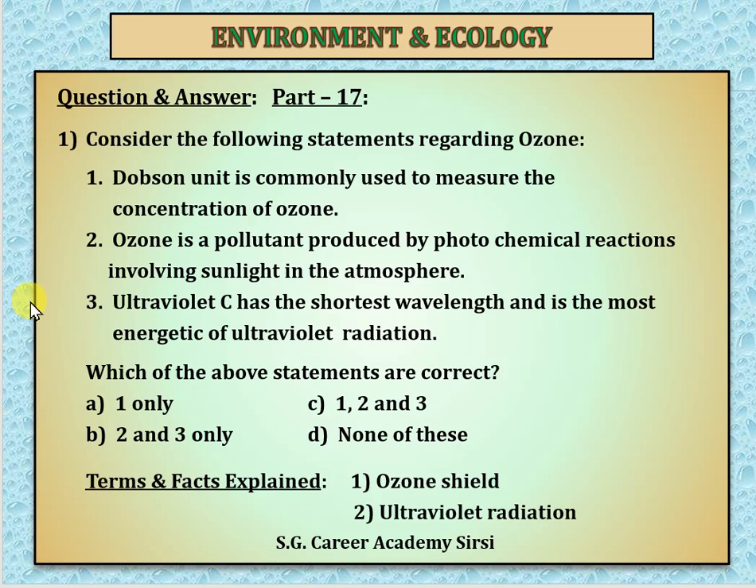So we will analyze each statement. It is common knowledge that the ozone layer is the most important layer in the stratosphere, which protects the living organisms on the Earth's surface by absorbing the ultraviolet radiation. Ultraviolet radiation is also divided into three types: ultraviolet A, ultraviolet B, and ultraviolet C. So these are the three types of ultraviolet radiation.